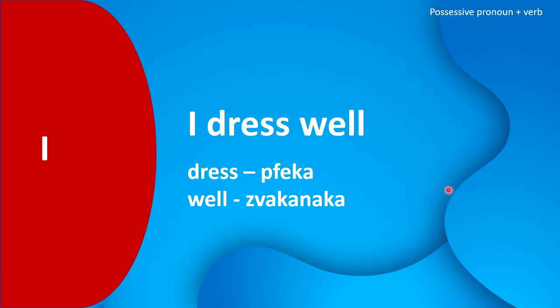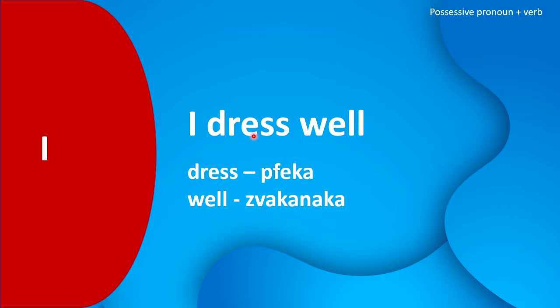Let's do another example. I dress well. Our verb in this sentence is dress, and dress in Shona it's pfeka. Well it's zvakanaka.